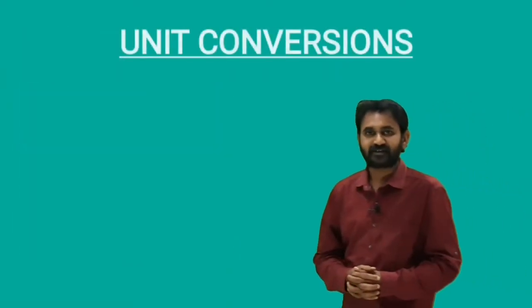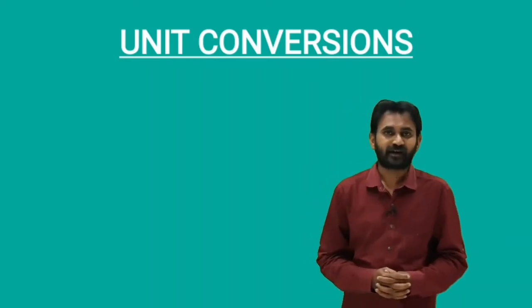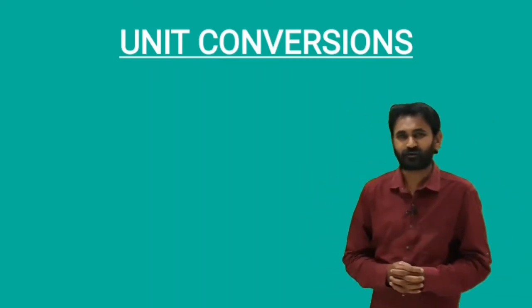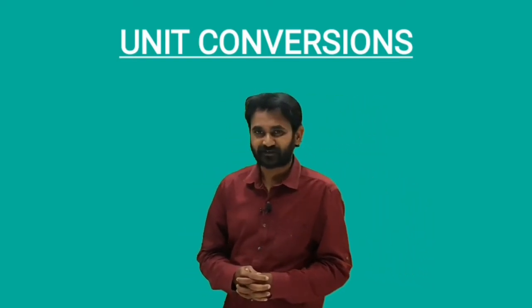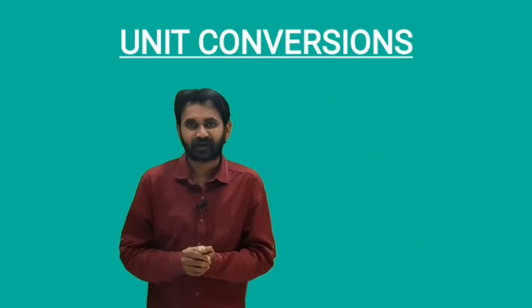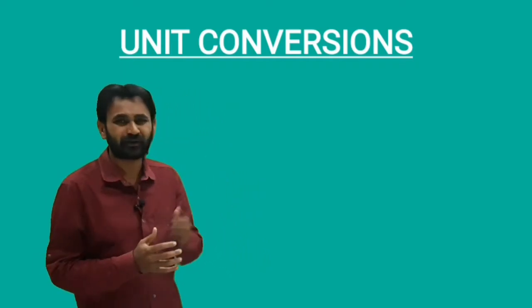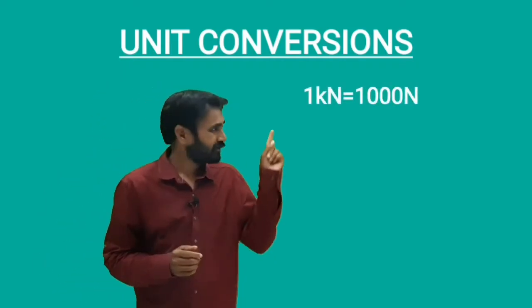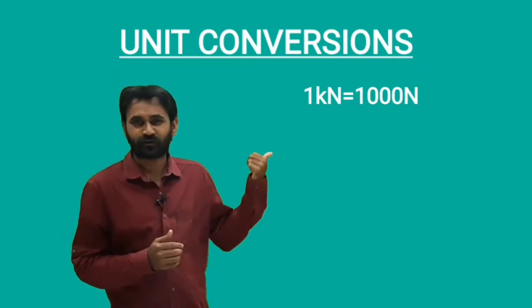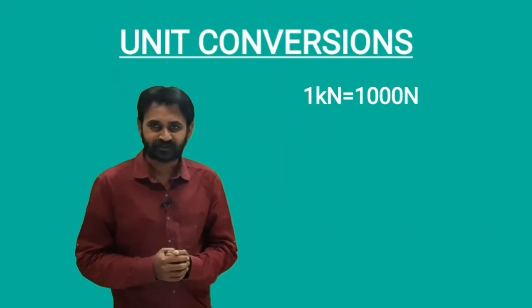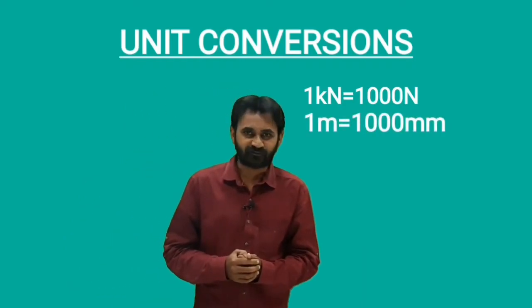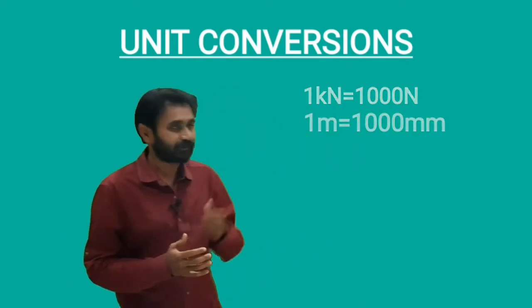And now let's see some of the unit conversions, because without unit conversions you are not going to solve any problem in this diploma as well as your engineering. For example, we'll take some of the simple unit conversions. 1 kilonewton. What is 1 kilonewton? 1 kilonewton equals 1000 newtons. And next, 1 meter equals 1000 mm.